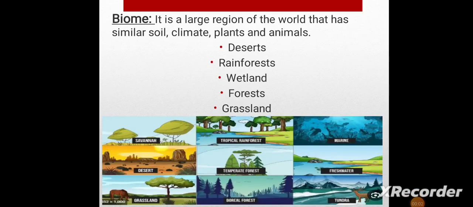Here we are going to talk about a new term which is called biome. What's the biome? It's the large region of the world that has similar soil, similar climate, similar plants, and similar animals. It means the similar conditions in surviving. So when we're talking about the desert, that's a biome. And rainforests, it's similar conditions. Wetland, forests, and also the grassland.